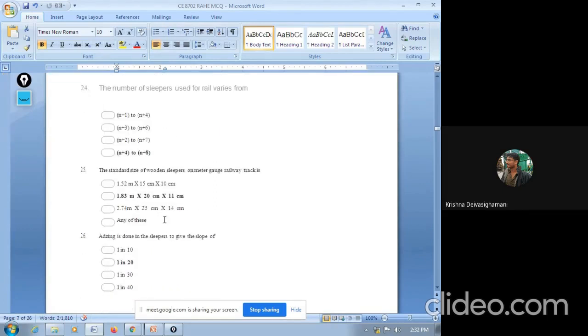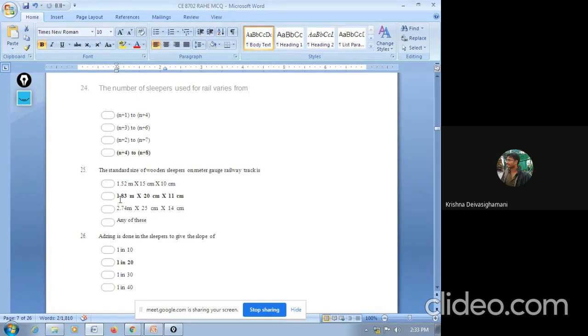Next question, 25. The standard size of wooden sleeper on meter gauge railway track is, so the options are 1.52 meter by 15 centimeter by 10 centimeter, 1.83 meter by 20 centimeter by 11 centimeter, 2.74 meter by 25 centimeter by 14 centimeter, and any of these.